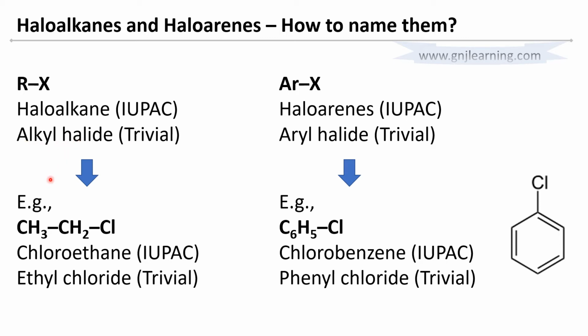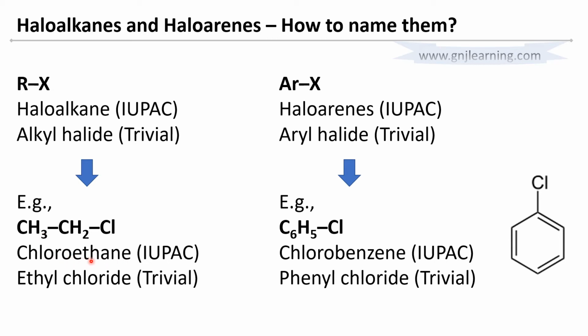Let us look at an example. Here I have ethane in which one hydrogen atom is replaced with chlorine. Its IUPAC name has first the functional group, chloro, then the alkane, ethane: chloroethane.